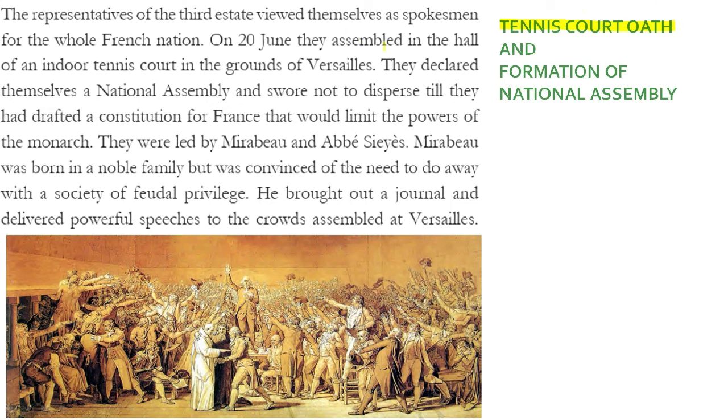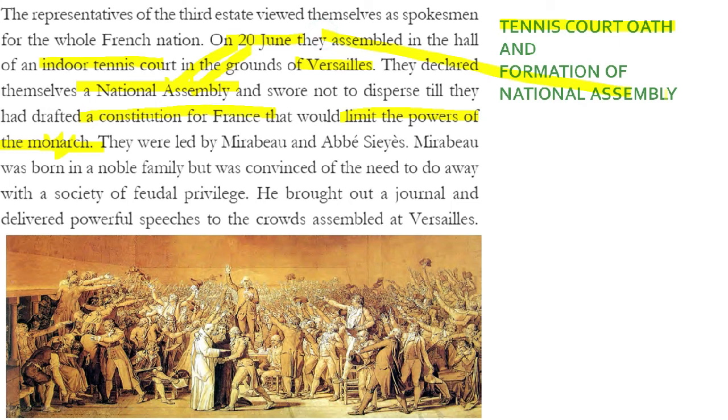So what happens, on 20th June they assembled in the hall of an indoor tennis court in the grounds of Versailles. There they declared themselves a national assembly. So the name of the government formed by the representatives of the third estate was National Assembly. Plus they swore not to disperse till they had drafted a constitution. What was going to be the important feature of this constitution? Yes, to limit the powers of the monarch. Clear? So 2 points to be picked out.